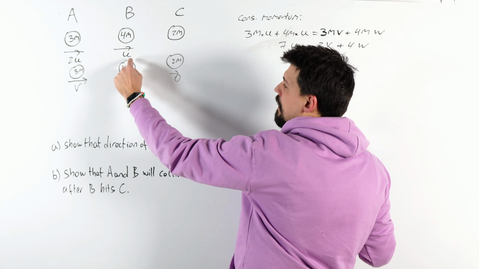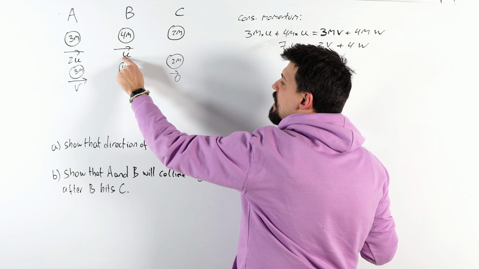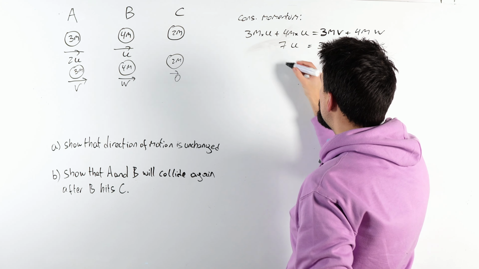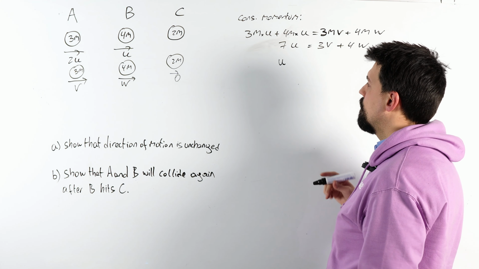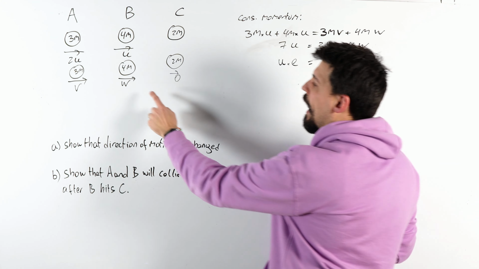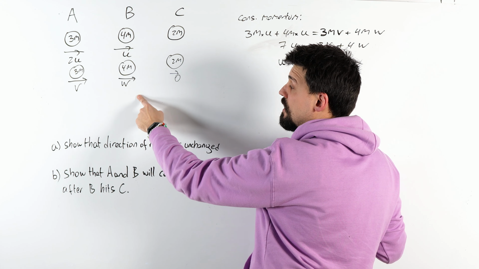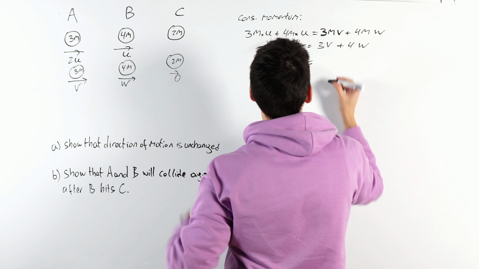How fast are they closing in on each other? A is going at 2u, B is going at u, so they are approaching at a speed of u, the difference between the two. Do that times e, and that is going to equal how fast they are moving away from each other. So they are moving away at w minus v.